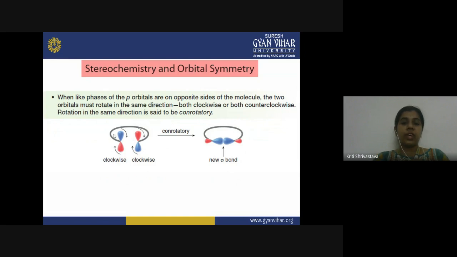So in either case, we have a new sigma bond here, and because both the p orbitals have a common direction for their rotation, you call it a con-rotatory motion. So, what is a con-rotatory motion? The common direction of two rotating orbitals, when both are rotating clockwise or both are rotating anti-clockwise. So, this is the symmetry allowed rotation in such case.